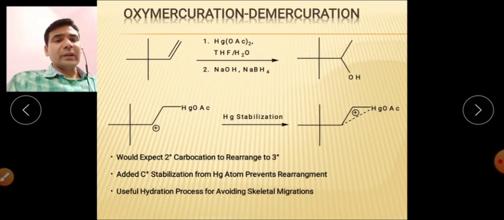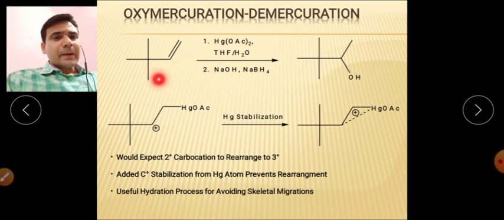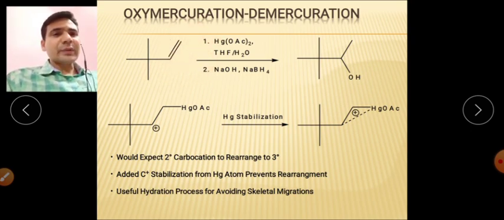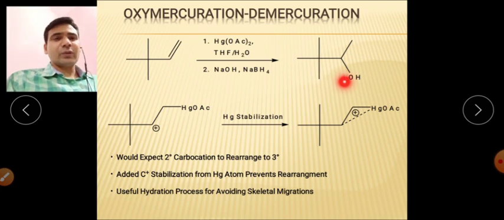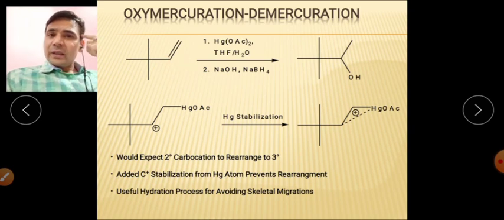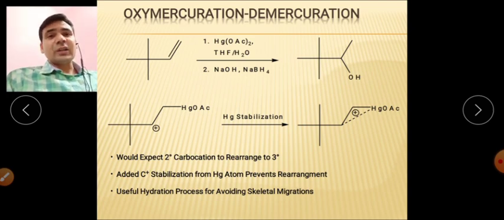Here are some more examples. This is a substrate, and with this substrate you are getting this product. You can see that the reaction will happen at this particular carbon, right? If this same substrate is subjected to hydration conditions only, a simple reaction with H2O in the presence of H+, what will happen?